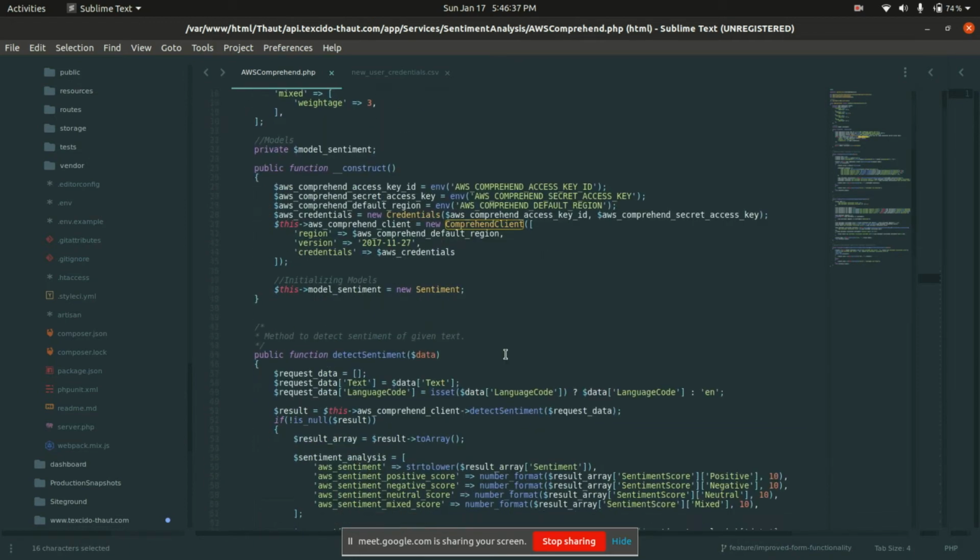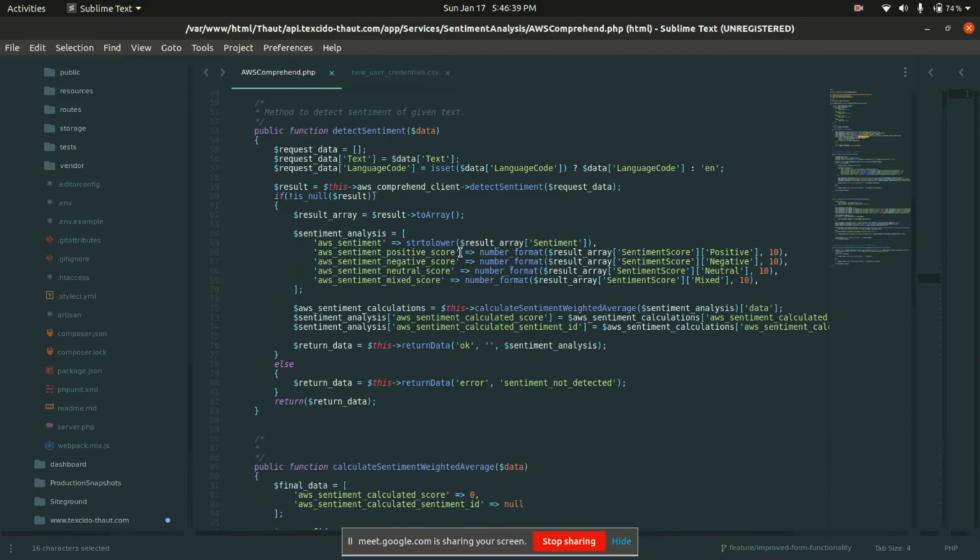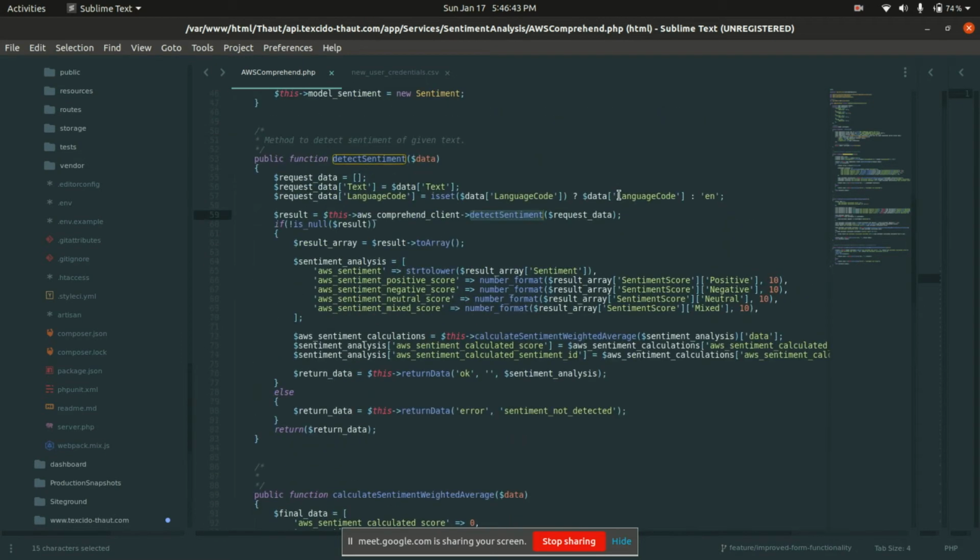Suppose I wanted to use Amazon Comprehend. They provide me a method, detectSentiment. I pass in my data, they give me the response, and I can use it. I won't go too much into detail, but that's how it works.